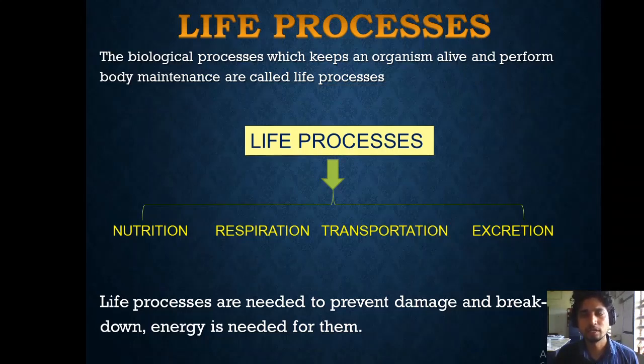We are continuously exposed to sun and air, and there are so many microorganisms that may damage our body. Our body needs to fight them and keep us healthy. So it needs to prevent the damage, and energy also needs to be provided.